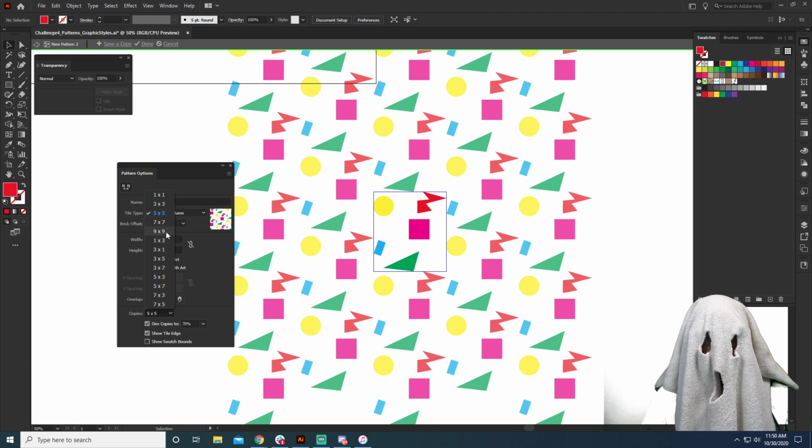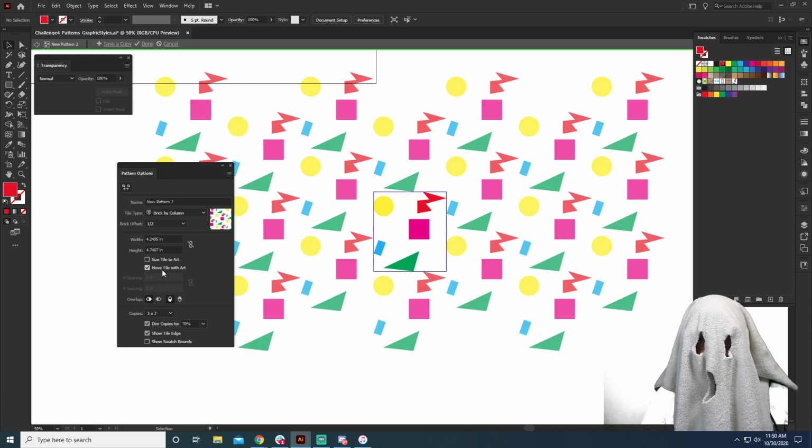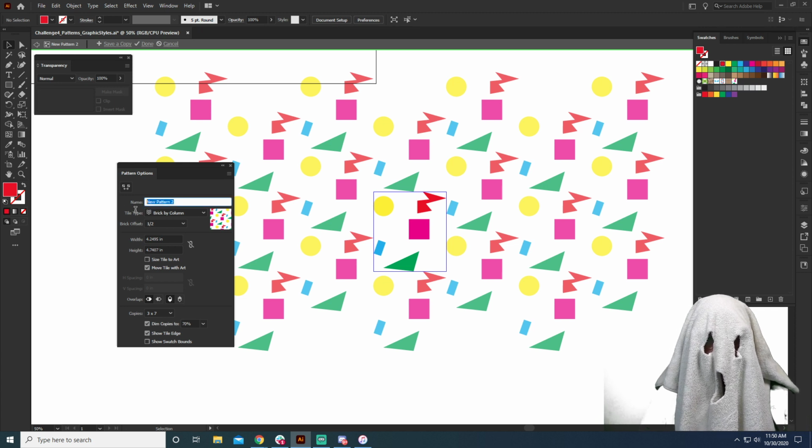Now we're going to make it a little bit more wonky. Let's do 1 by 3. Let's do a non-proportionate. 3 by 7 looks kind of cool. And we are going to save this as 80s.